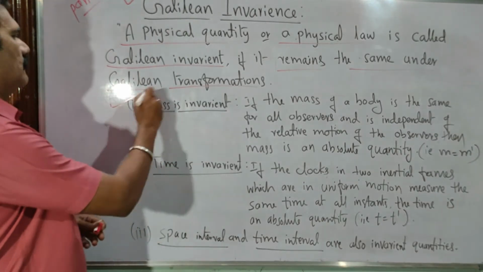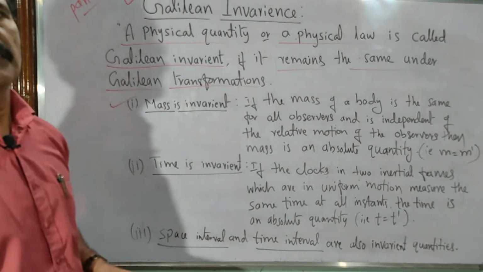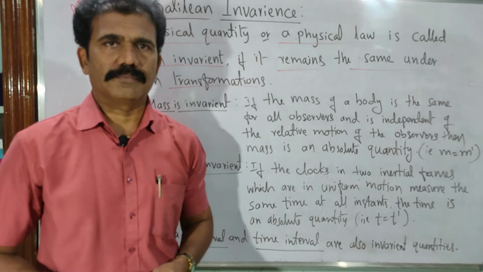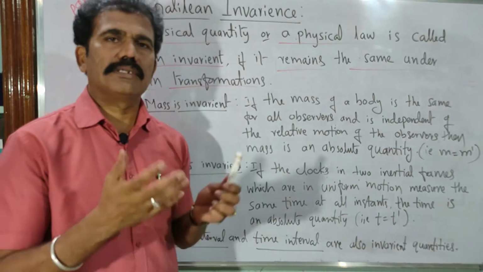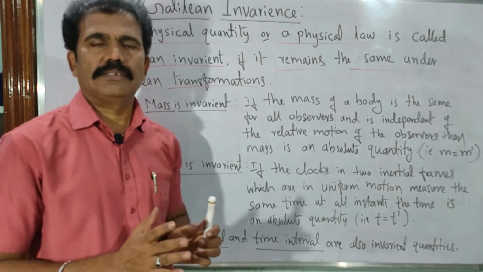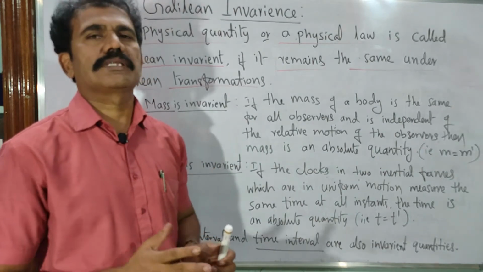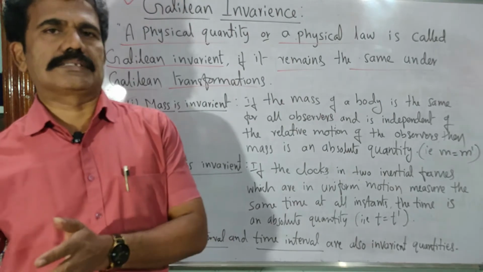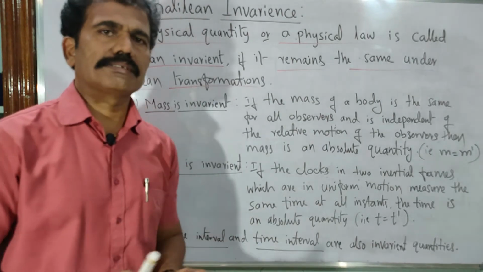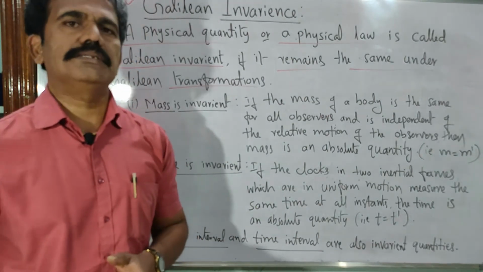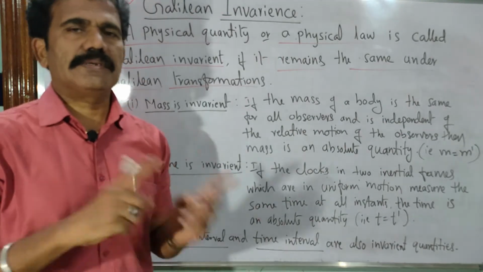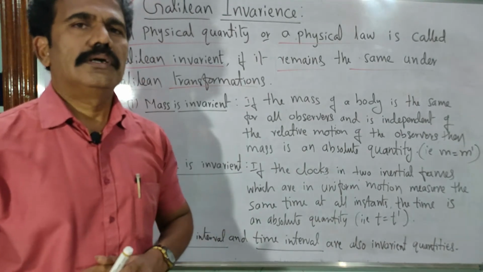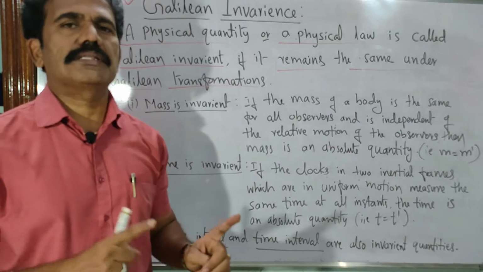Now let us take the first quantity, mass. Suppose I take the mass of any body. The mass can be measured with respect to a fixed frame of reference. Now let us measure the same mass with respect to another frame of reference, which is carrying the mass. Let us say the object is carried by the moving frame of reference, and that observer is also measuring the mass. One observer is fixed, the other is moving.